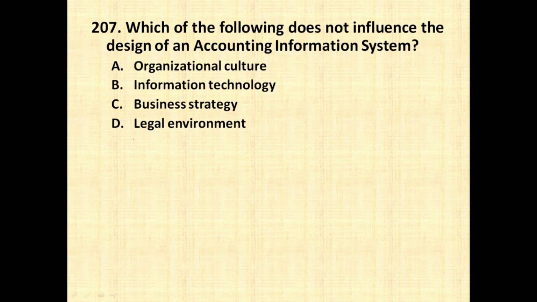Which of the following does not influence the design of an accounting information system? Accounting information system is nothing but the AIS. Organizational culture, definitely it is going to influence. Information technology in the company, it is going to influence. Business strategy, this is also going to influence. Legal environment is not going to influence the accounting information system.